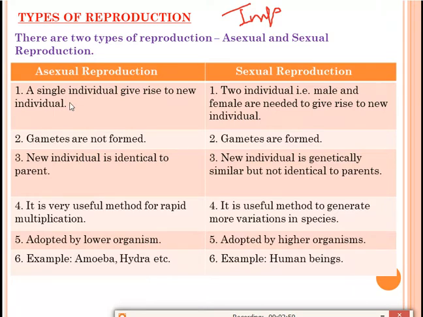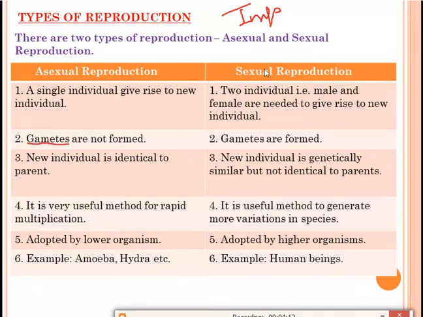So in asexual reproduction, a single individual is needed to give birth to a new organism. But in sexual reproduction, what happens? Two individuals, that is male and female, are needed to give rise to a new individual. Two parents are needed, male and female, to give birth to a new organism. Next point: in asexual reproduction, gametes are not formed.